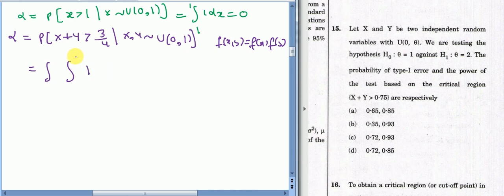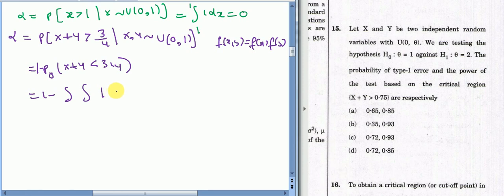Let us write P₀ when we are working under the null hypothesis. We can write the probability X plus Y greater than 3/4 as 1 minus the probability X plus Y less than 3/4. Now this probability can be calculated as a double integration, because whenever we calculate a joint probability, we use double integration, and the joint density function is equal to 1.